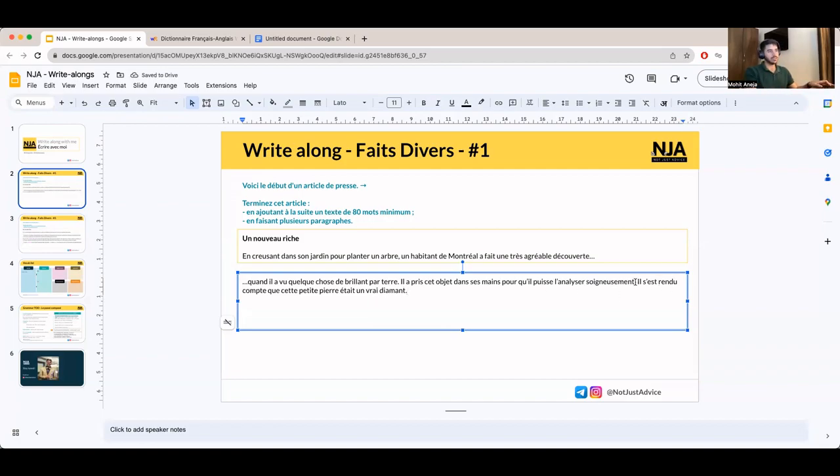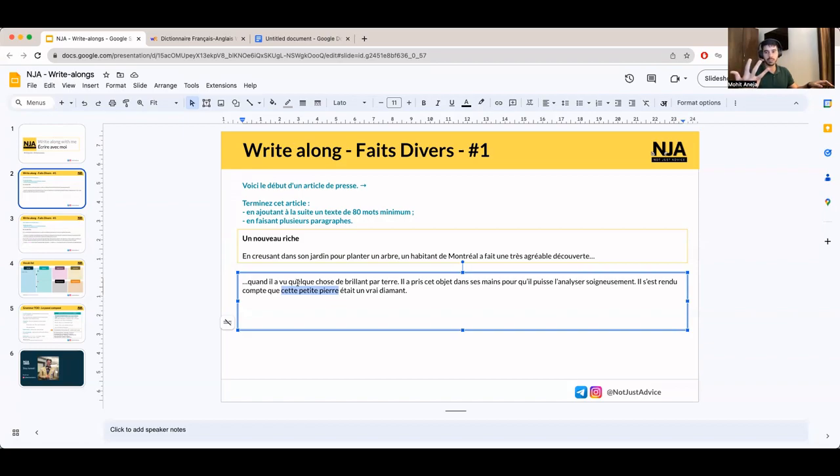So what do I mean by this? Il s'est rendu compte is basically the past tense of the verb se rendre compte. Since it's a reflexive verb, I will always use the être conjugation. What did he realize? Que cette petite pierre. So basically, I used a synonym for quelque chose de brillant, for cet objet, for le.